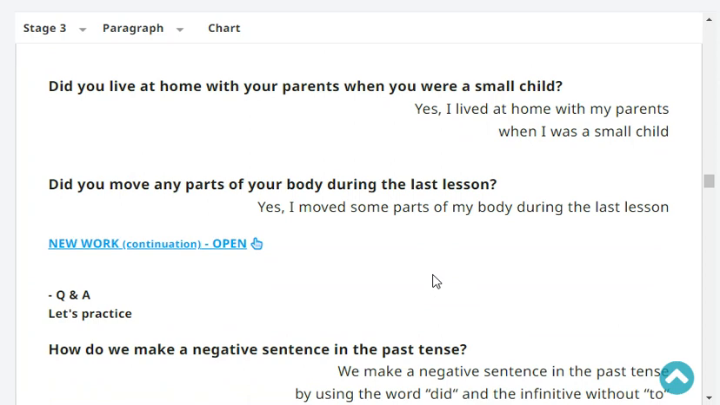Did you live at home with your parents when you were a small child? Yes, I lived at home with my parents when I was a small child. Greg, did you move any parts of your body during the last lesson? Yes, I moved some parts of my body during the last lesson.